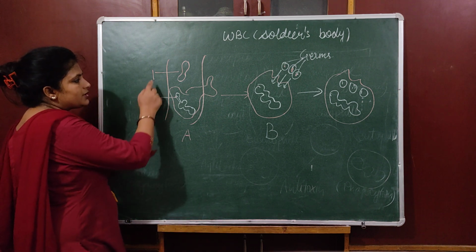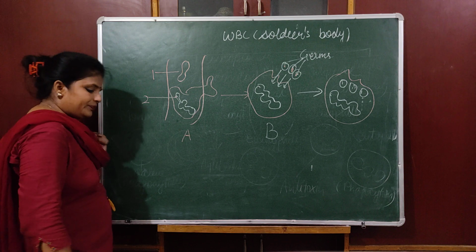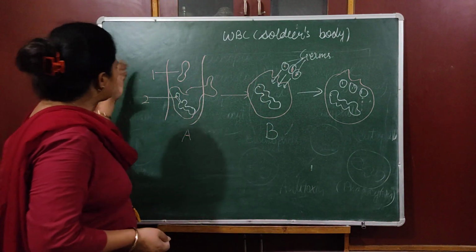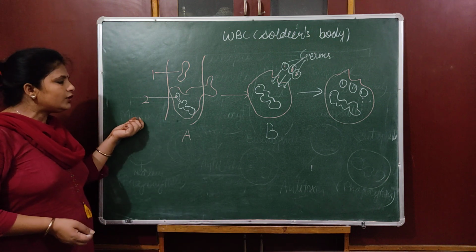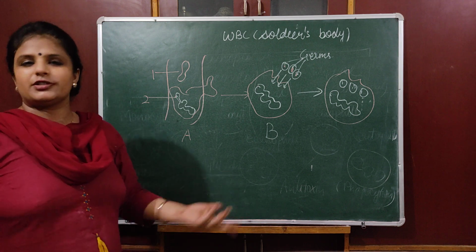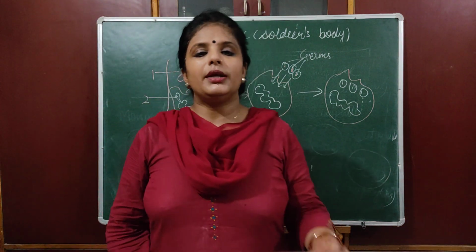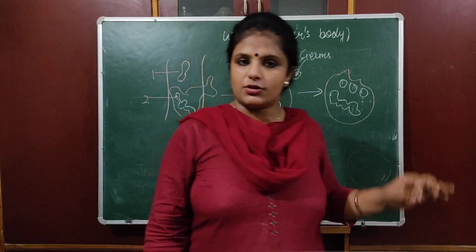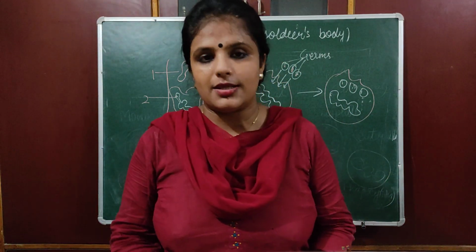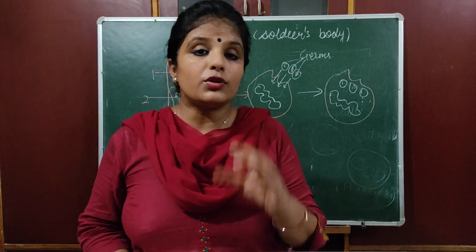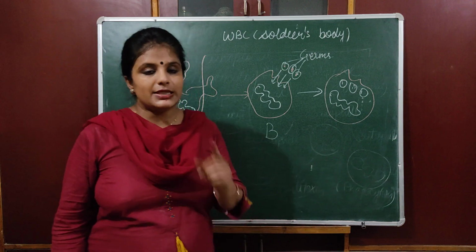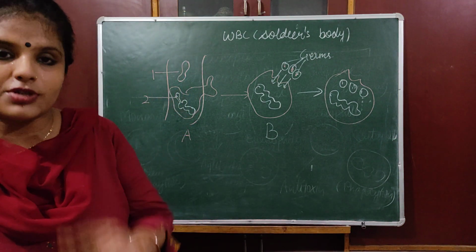Now the another question is, write down the difference between 1 and 2 on the basis of structure. The moment you read it, okay, write down the difference between 1 and 2. Okay, 1 is RBC, 2 is WBC. So we have to write down the difference between RBC and WBC. Many of you will write that RBC carry oxygen and WBC provide immunity, because this is the easiest answer in your mind. But what was the question? Question was to write down the difference between RBC and WBC on the basis of structure.